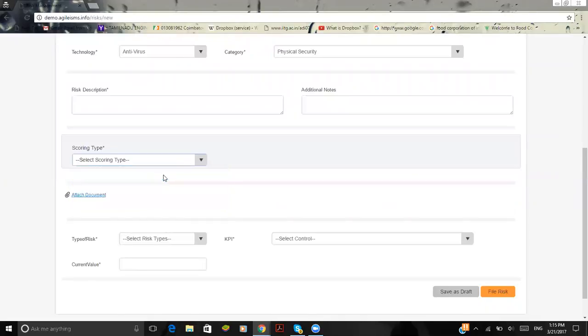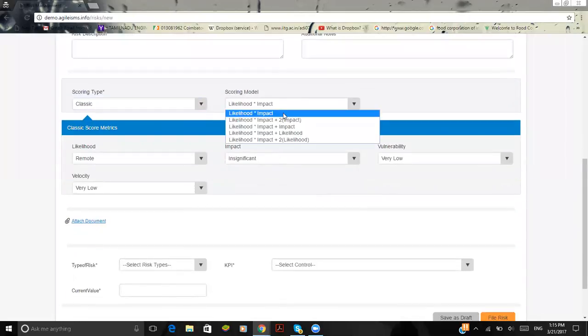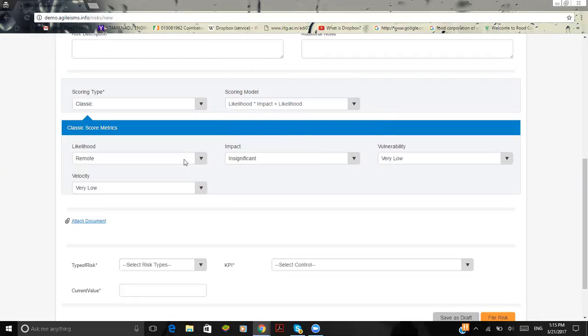Maybe for an instance, let me walk you through the classic. Here is where you find the scoring model. So the formula is completely configurable based upon the organization's need and requirement. Maybe for instance, I'll give it as likelihood * 2 + impact, or likelihood + impact + likelihood. So here I'm going to give the likelihood as likely, the impact as major, the vulnerability as high, and the velocity is also high.